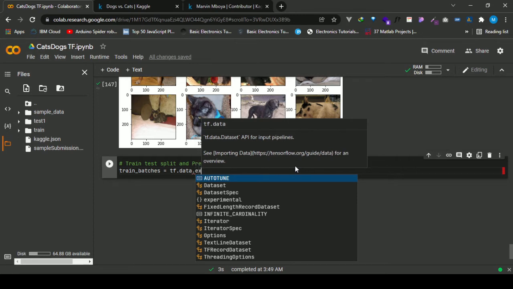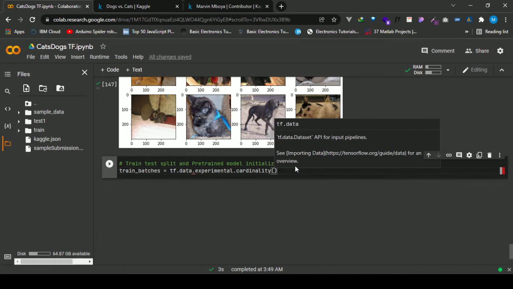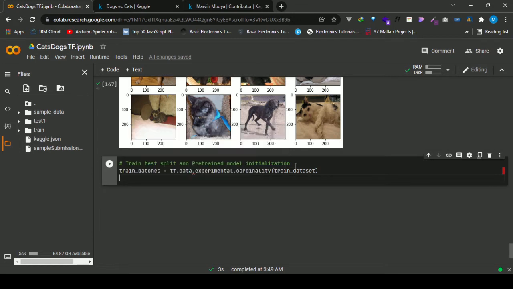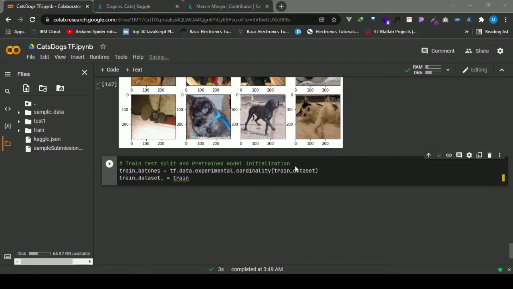So we're going to use it to divide the cardinality of the train dataset.